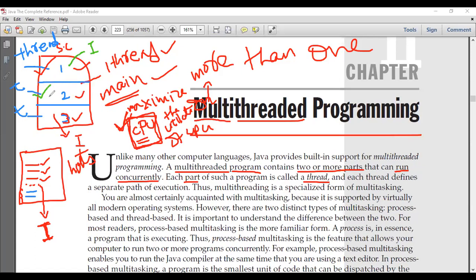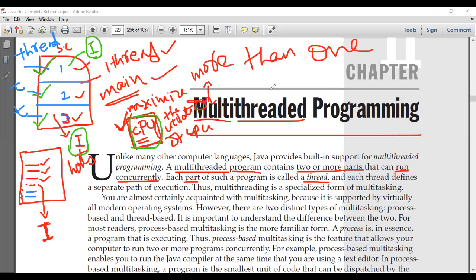All right. Once I finish executing the second part, let us assume that the input which part 3 required has been provided. Therefore, I'll start executing the third part. Once I finish executing the third part, let us assume that the input which part 1 required has been provided. Therefore, I can start executing the first part. Thereby, I can maximize the utilization of the CPU. Is it right, students? Do you have any questions with this introduction?